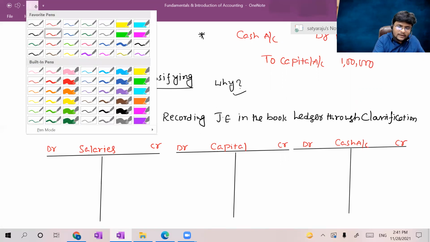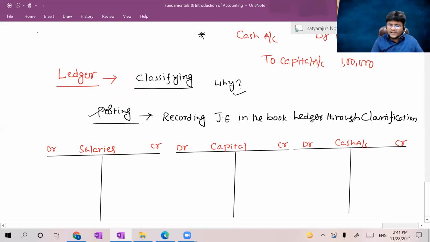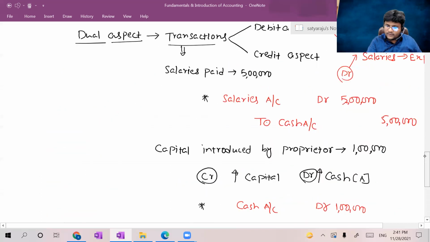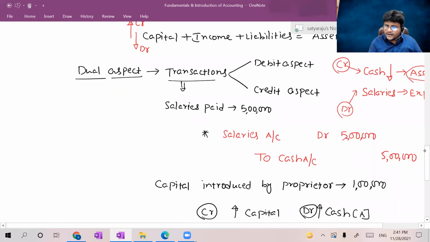Now the first and foremost entry was salary account debited to cash account. How do I post the journal entry? Salary account was debited, right? Now all of you concentrate. Salary is debited to cash. For the time being, salary is paid. Let me put 50,000, just for my example, here I am putting 50,000, guys.